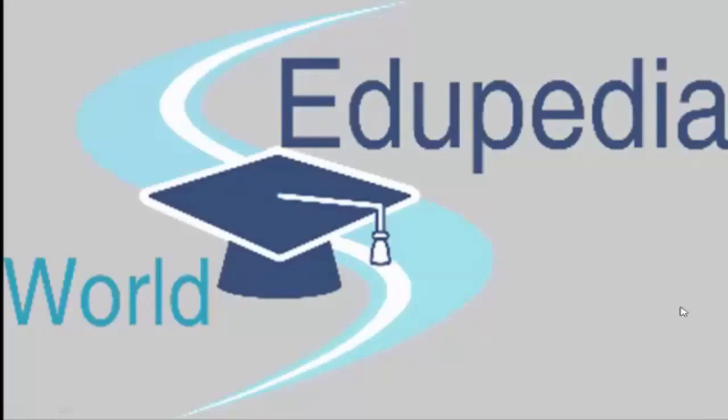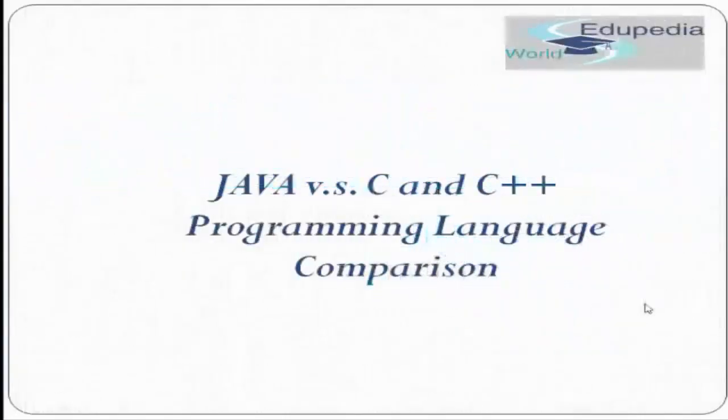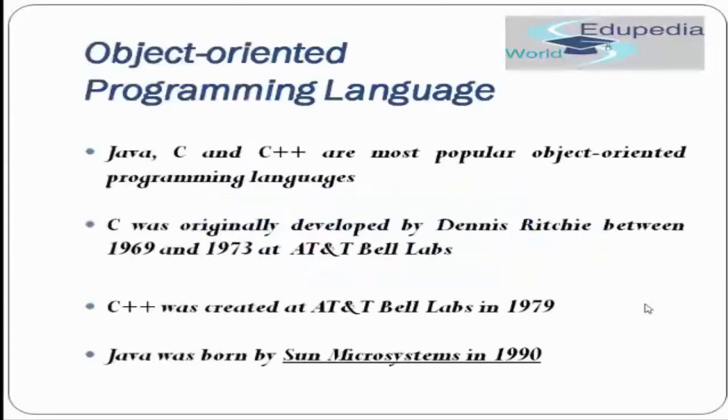This is the second tutorial of Code Java, and in this tutorial, we'll study the comparison between the Java and C++ programming languages. As you all know, Java is a pure object-oriented programming language. So how does it differ from C and C++? Let's study that in this tutorial.